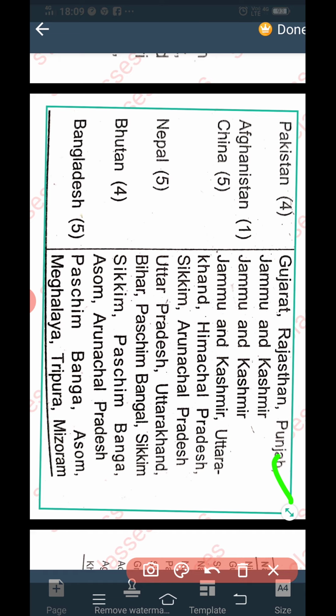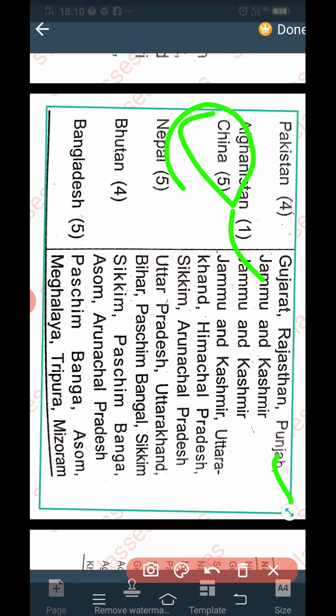Then Afghanistan we usually find less in news, but again it is easy to remember, only one state, that is J&K, Jammu and Kashmir. Now this is again important, that China is very much in news these days, and 5 states of ours share borders with China. We can get the question two-way round.